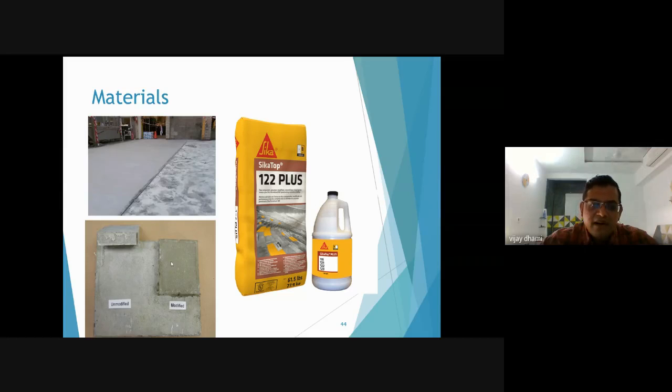Modified means some kind of chemicals or additives are added to your mortar, converting it into a modified mortar. These are some photographs of materials available in the market. These are liquid polymers. These are ready polymer mortars available in the market.